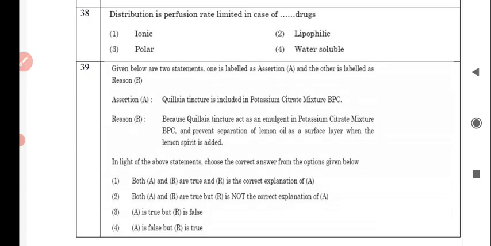Next question is: distribution is perfusion rate limited in case of which drugs? And the correct answer is option number 2, lipophilic drugs.